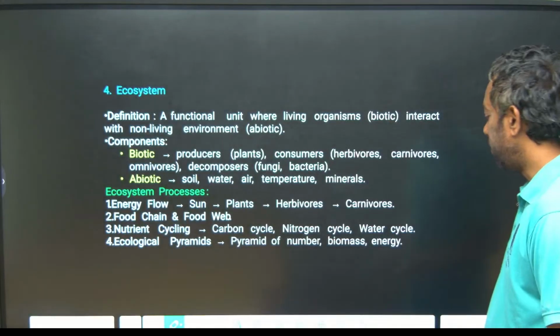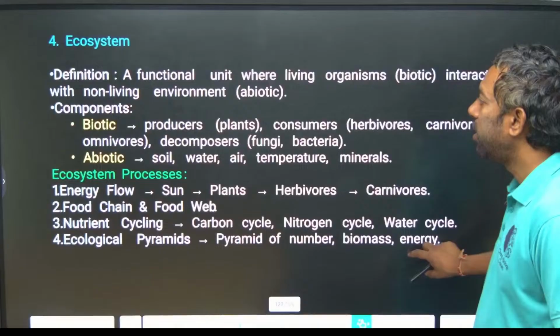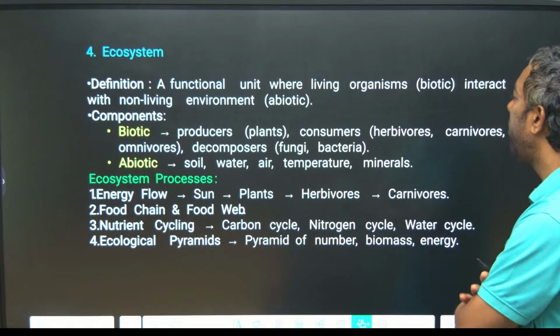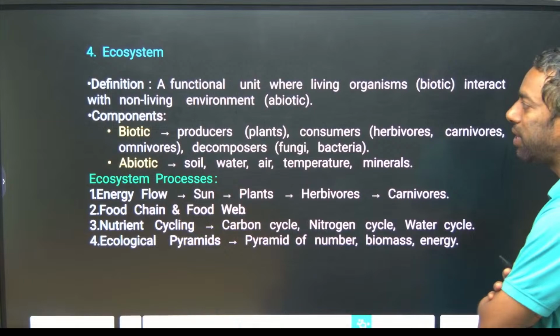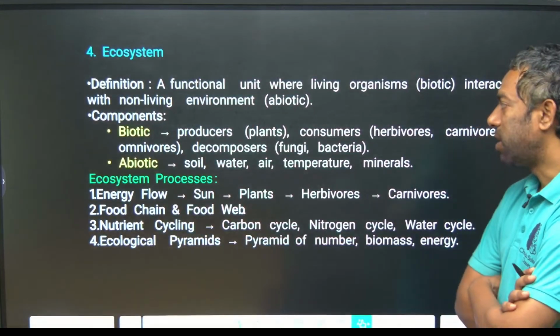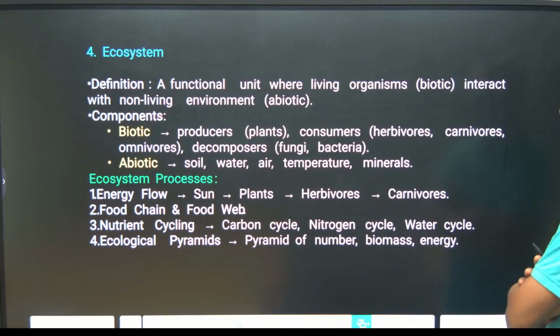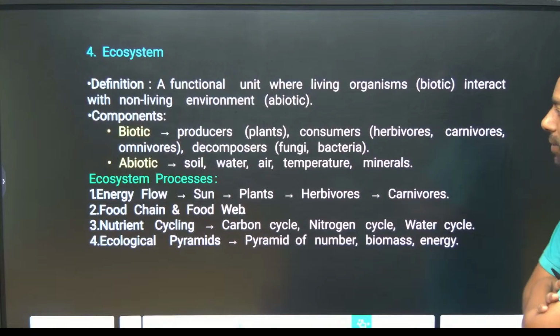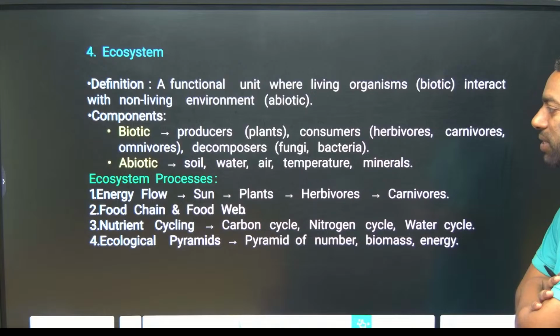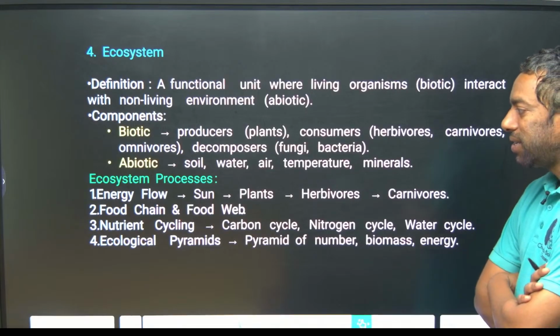Next, ecosystem. The functional unit where living organisms, biotic, interact with non-living components, abiotic. Biotic factors: producers, plants; consumers, herbivores, carnivores and omnivores; and decomposers like fungi and bacteria. Abiotic factors: soil, water, air, temperature and minerals. Ecosystem processes: energy flow, food chain, food web, nutrient cycle and ecological pyramids.